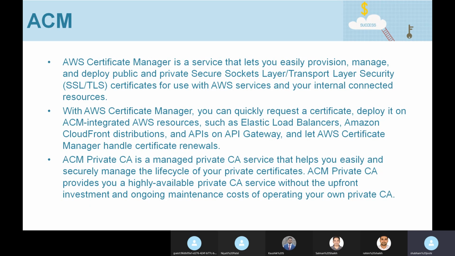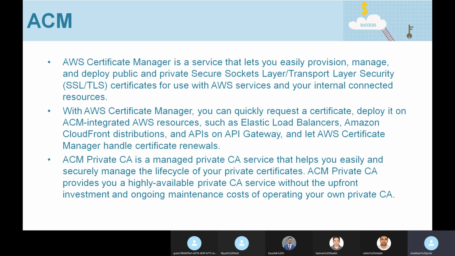So Amazon Certificate Manager is a service using which you can provision public certificates and private certificates. For generating private certificates, you have to create a private CA in Amazon ACM. Creating a private CA within ACM is chargeable, and they charge you per month for one private CA.